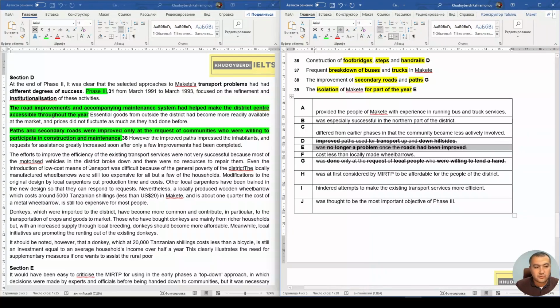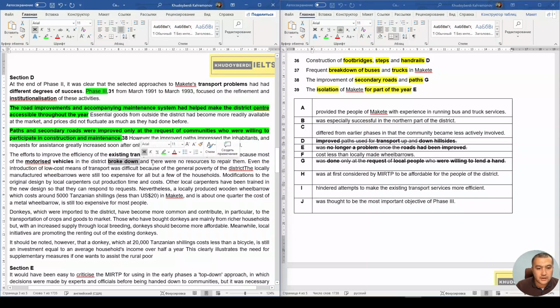Alright, frequent breakdown. Efforts to improve efficiency of the existing transport service was not very successful because most of the motorized vehicles in the district broke down. Yeah, I think we just could figure out the location of the answer, right?